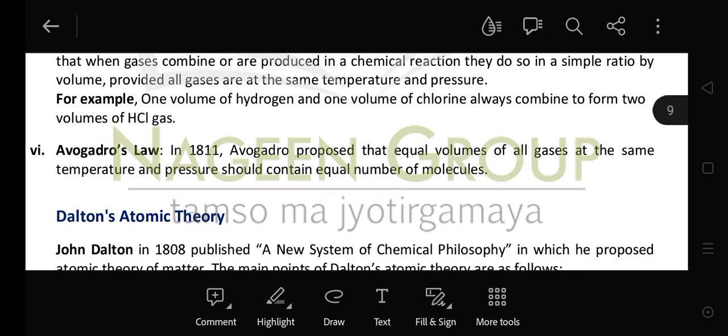Now next is Avogadro's law. This is very much similar to Gay-Lussac's law. Avogadro proposed that equal volumes of all gases at the same temperature and pressure should contain an equal number of molecules. So what does Avogadro's law say? That V is directly proportional to n, where V is the volume of the gas and n is the number of molecules. So equal volumes of all gases are always proportional to the molecules.